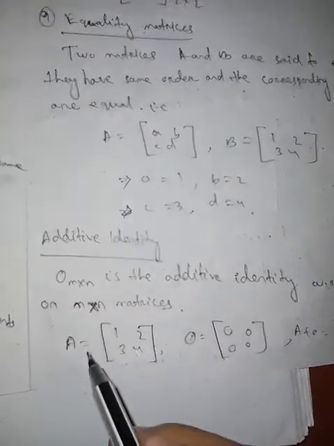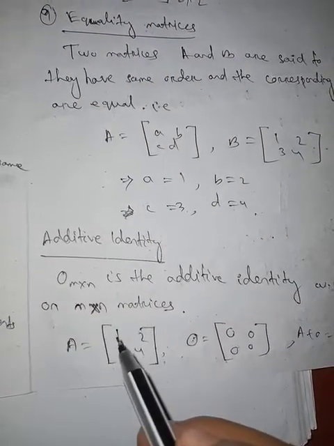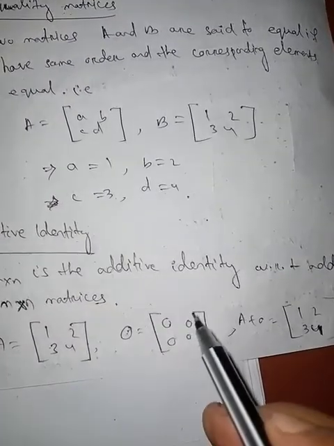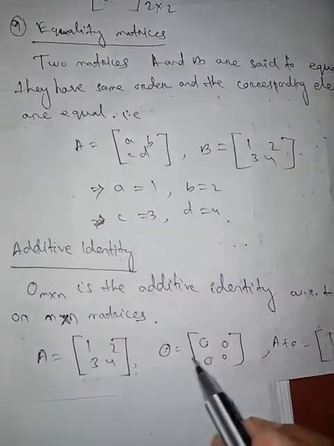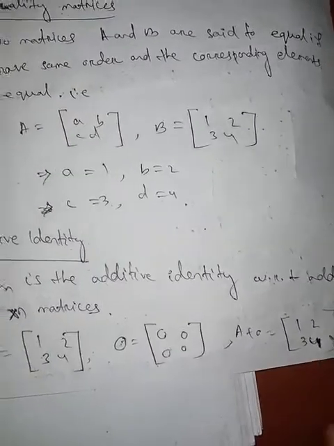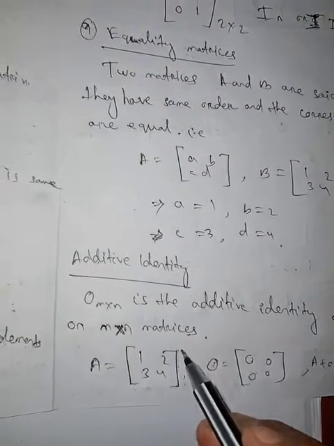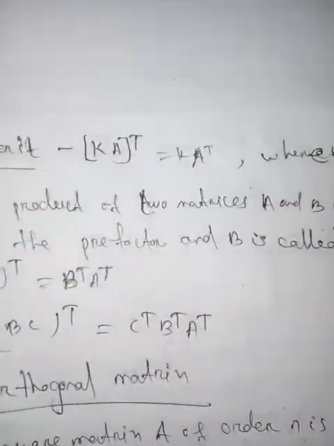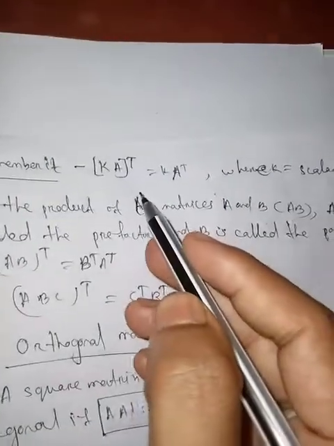Now let's consider A is a matrix of 1, 2, 3, and 4. Then the 0 matrix is 0, 0, 0, 0. If we add A and 0, we get 1, 2, 3, 4, the same matrix, that is A. So 0 is the additive identity.